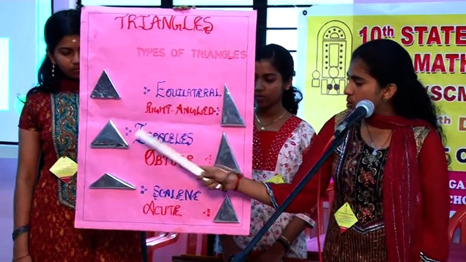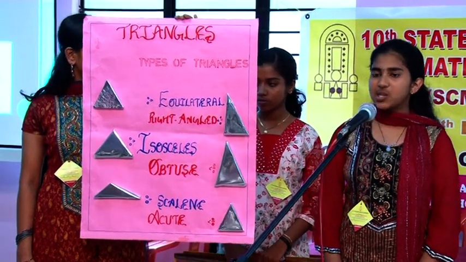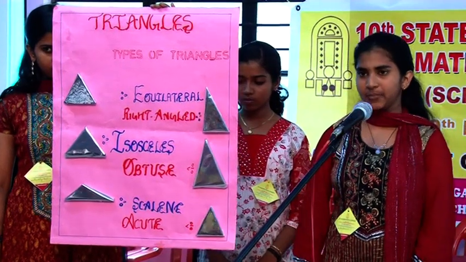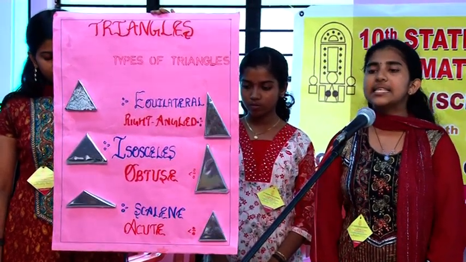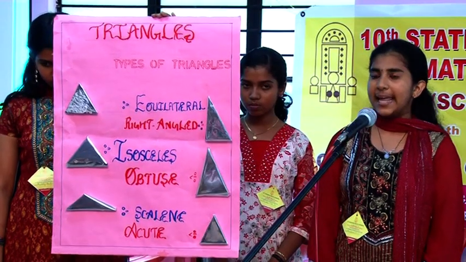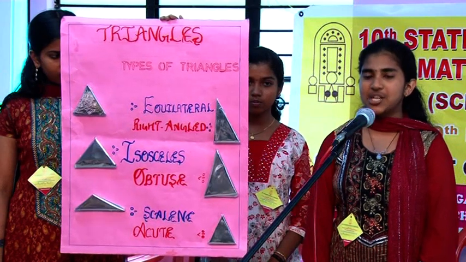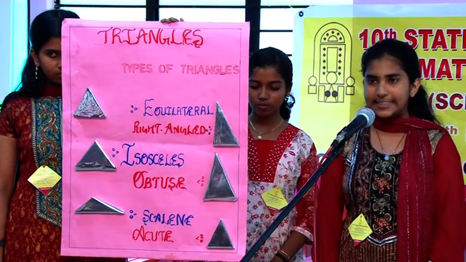Next is an isosceles triangle. In an isosceles triangle, only 2 sides are equal. Next is a scalene triangle. In a scalene triangle, all 3 sides are different in measure. Next is the right angle triangle. A right angle triangle is a triangle having one angle measuring 90 degrees.